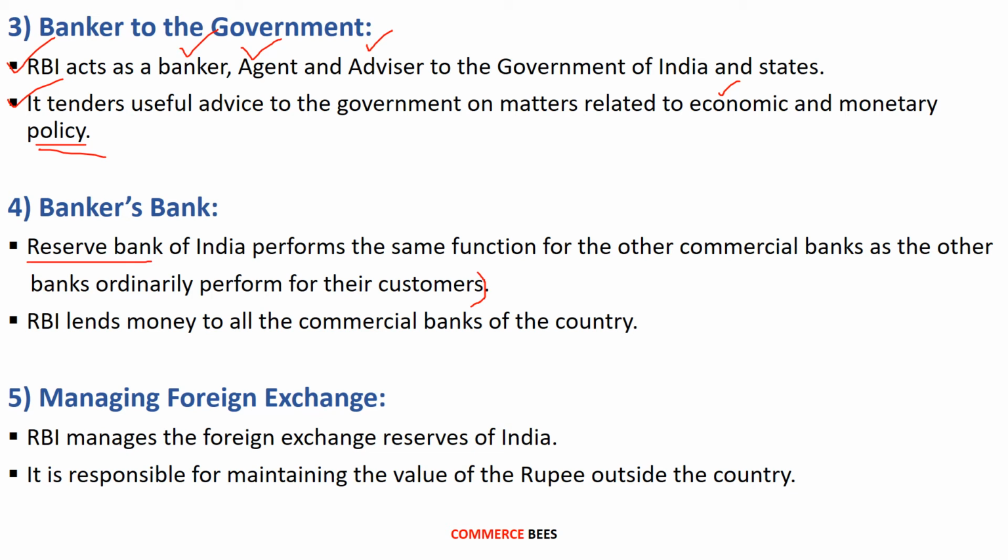Whenever the commercial banks are in need of funds or they are facing deficiency of funds, what they will do, they will approach RBI for taking the loan. So RBI will act like a bank for other commercial banks. RBI lends money to all the commercial banks of the country. So in the case of deficiency of funds of any of the commercial banks, it is RBI which will lend loans to these commercial banks in return for an interest rate.